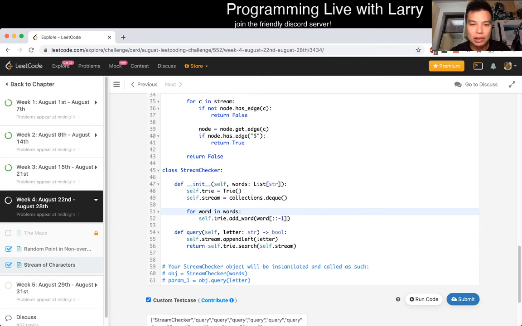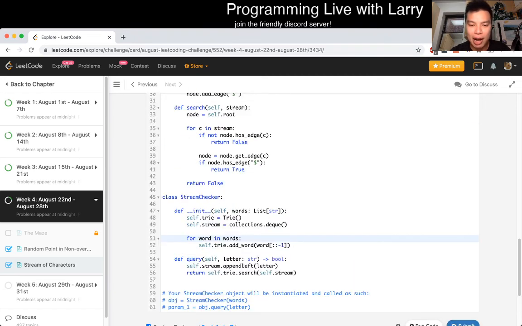So what is the running time? Building a trie, each character in each word takes constant time, so it's linear in the total number of characters across the words, which is standard for a trie. And same for space, because at worst you have 1 node for each character that you're given in the input.